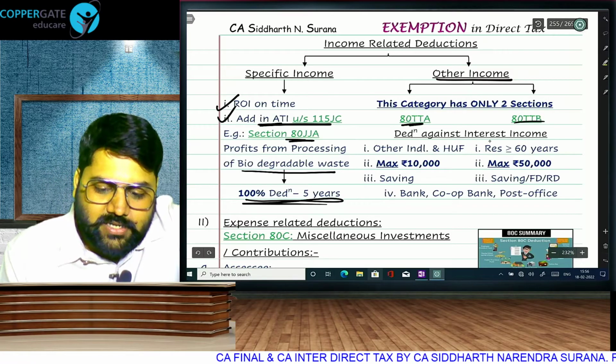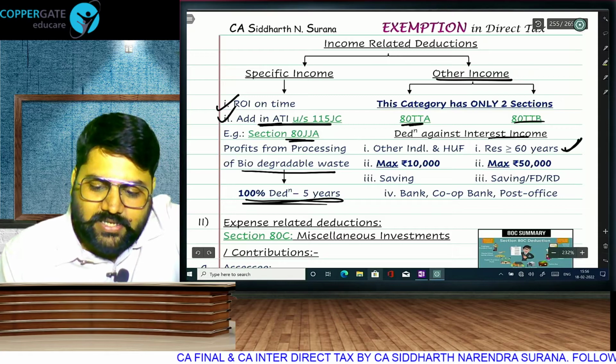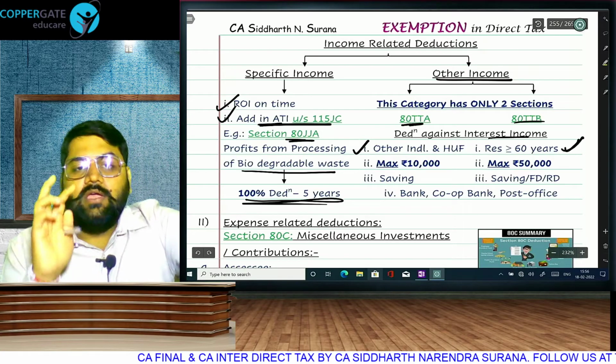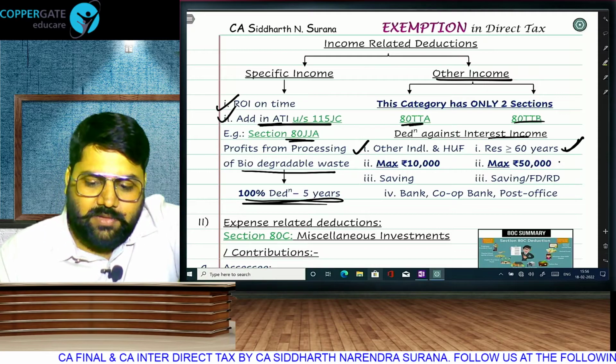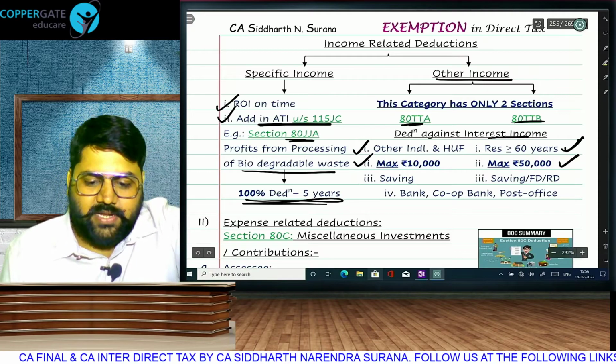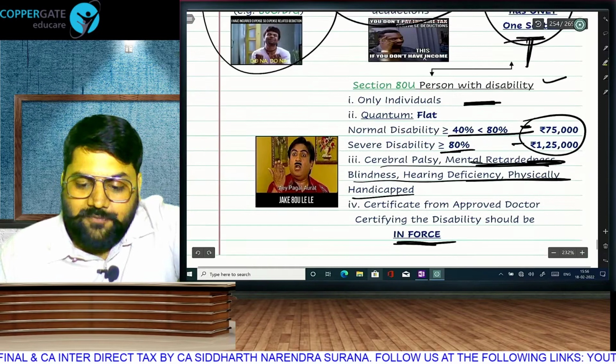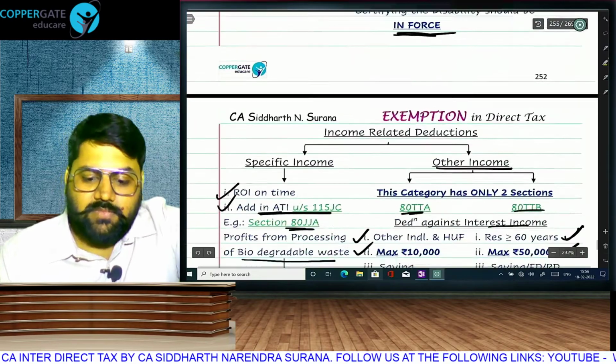TTA, TTB, deduction against interest income. This is for resident senior citizen, this is for others. Wherever you have higher limit for senior citizen, it will always be resident. Here the maximum limit is 75, here maximum 10. See, the difference is there. Here you get flat deduction, irrespective of amount. But here it will be